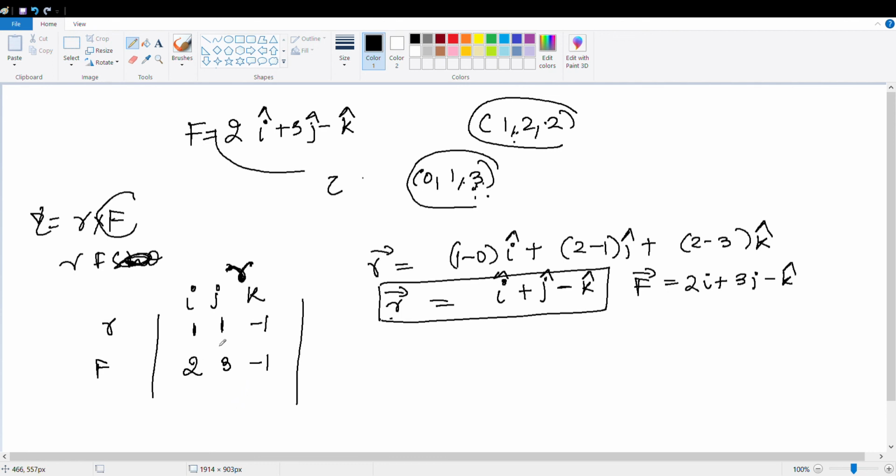Now take first i. When you take i, you have to remove this, so you have to consider only this part. So what will it be? Minus 1, minus 1, minus 3. So minus 1, minus of minus 3.